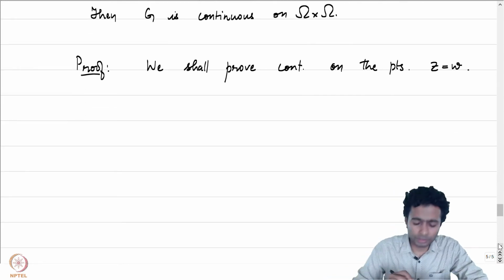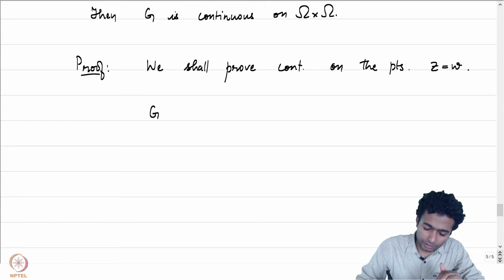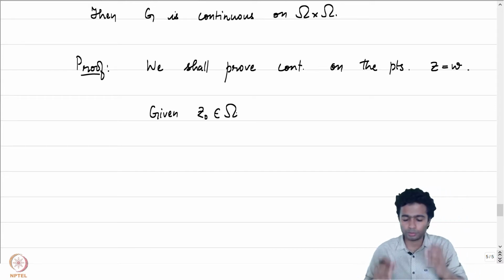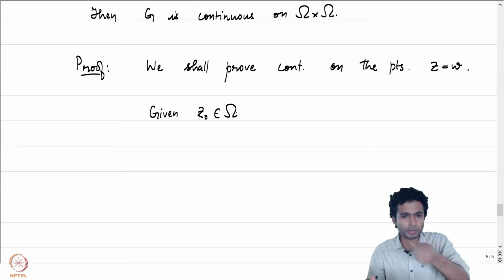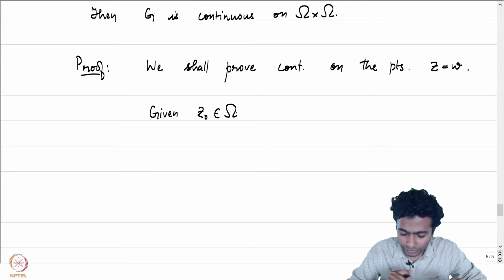The first observation in this direction would be the following. Given z0 in omega, let's try to prove that on some neighborhood of z0 comma z0 in omega cross omega, we will be able to talk about continuity of G.